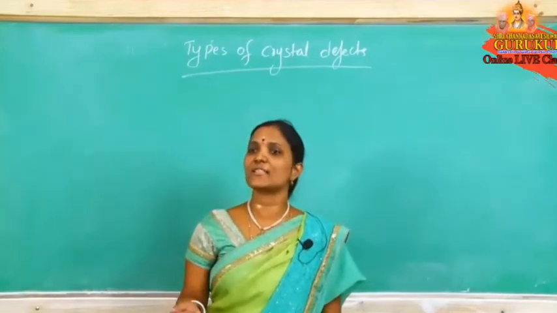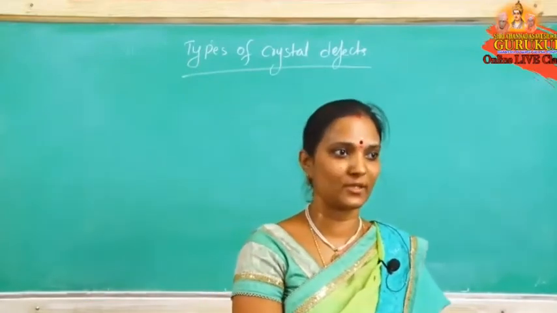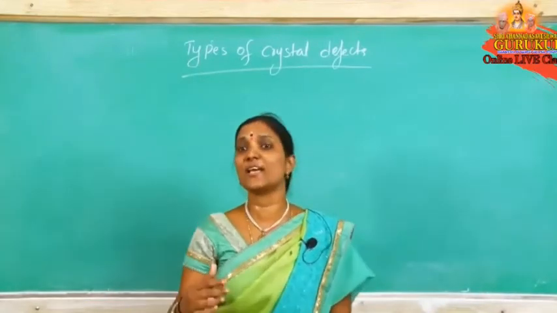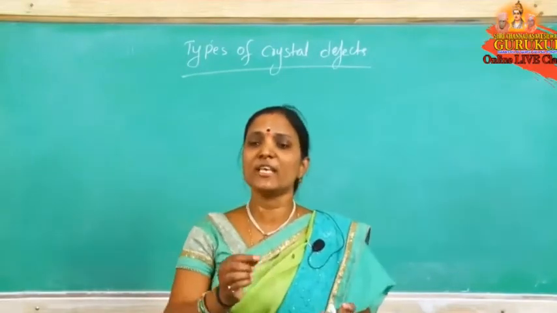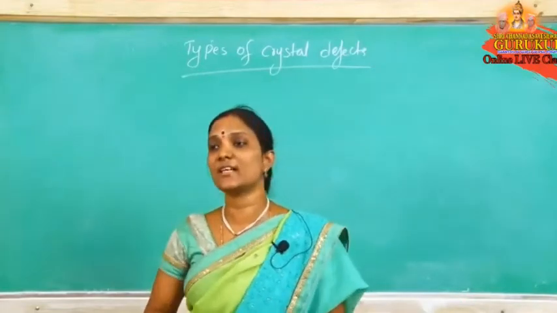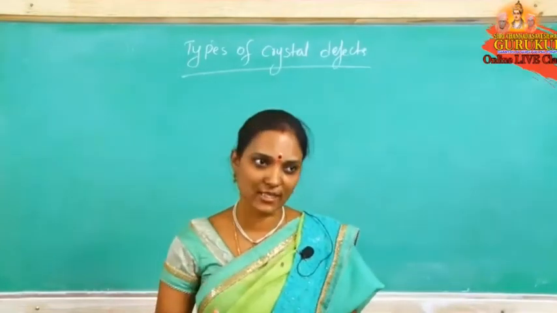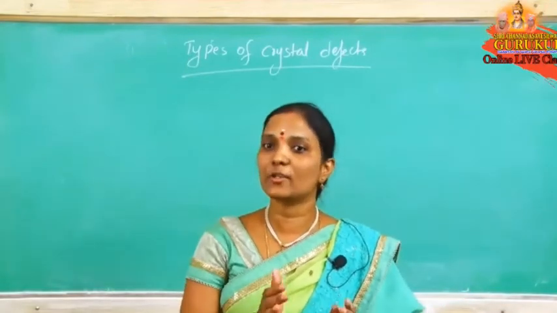In crystals, all the constituent particles are arranged in regular order. Regular arrangement is there. That's why they are called crystalline solids. So in this regular arrangement, if any deviation happened, anything missed, then that is a defect.